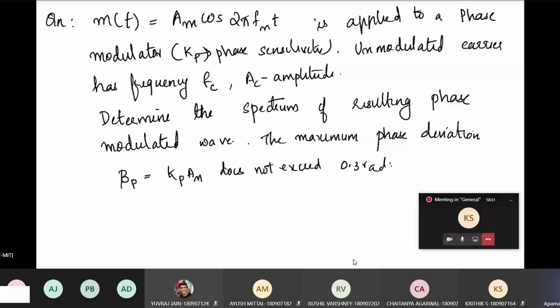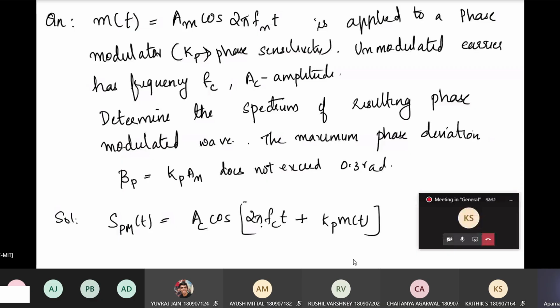The phase modulated signal will be Ac cos of 2 pi fc t plus Kp into m of t. That is how a phase modulated signal will be. Phase sensitivity is given, m of t is given. Now find out the spectrum. How to go ahead?